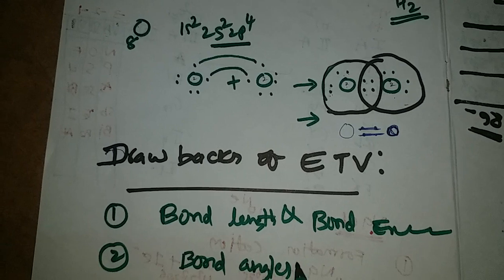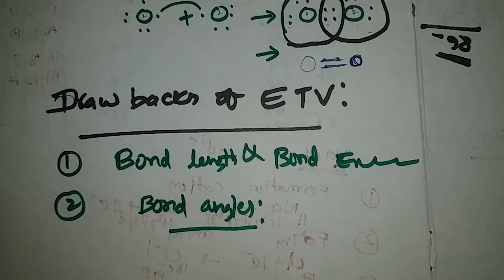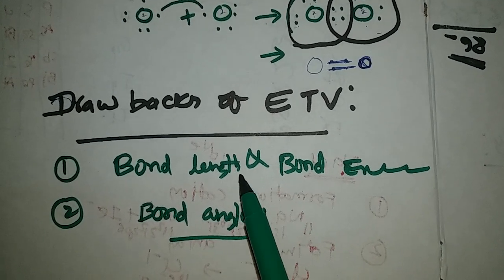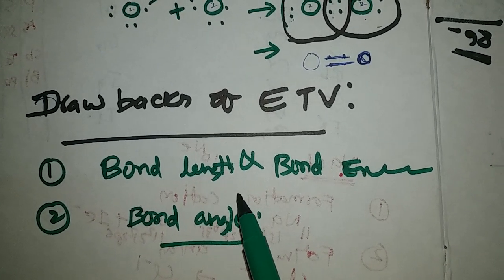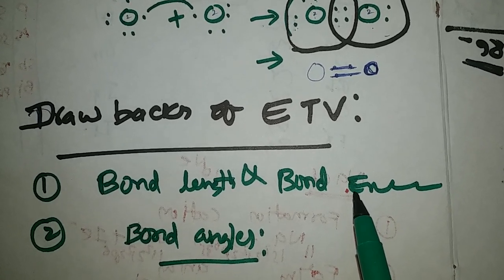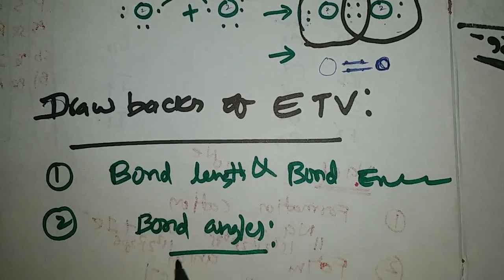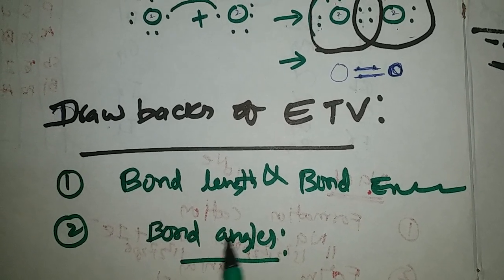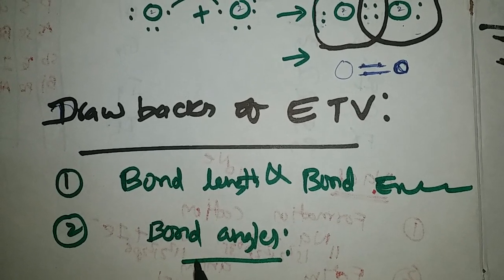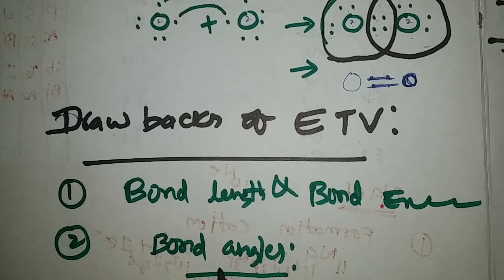The first drawback is that the electronic theory of valency, proposed by Lewis and Kossel, could not give any explanation for the bond lengths and bond energies of the different molecules formed by covalent bonds, and it also does not explain the bond angles present in the molecules.